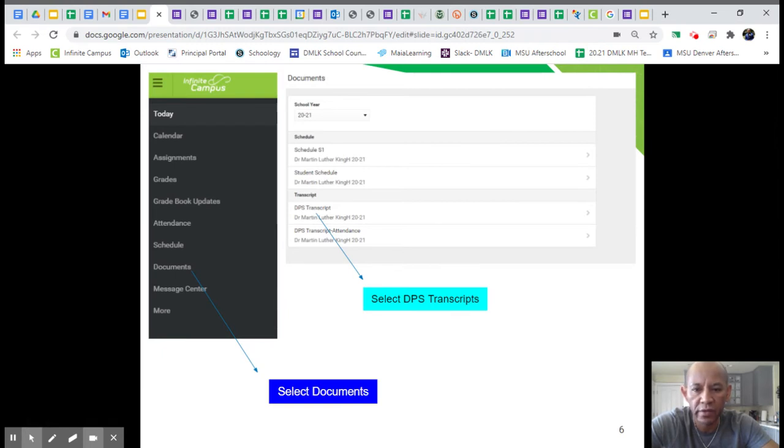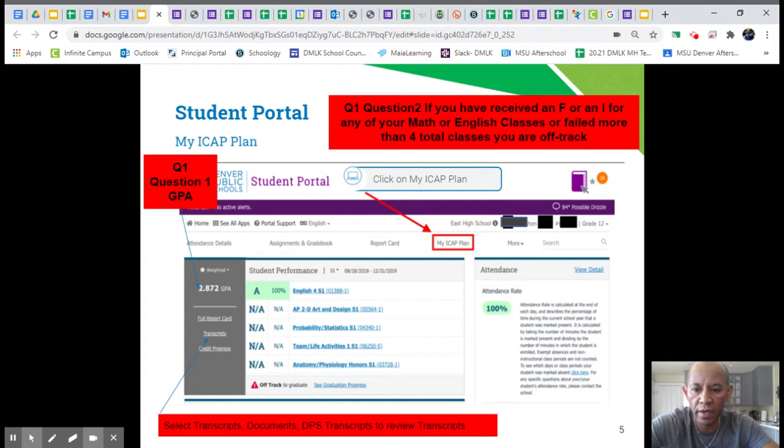This brings you to documents, DPS transcripts, and then you can look at your transcripts and see how many classes you've passed or failed. But again, Q1 GPA is right here on your student portal on the first home page. And question 2, whether you're on track or off track, do your best to answer that question. All you do is select on track or off track.